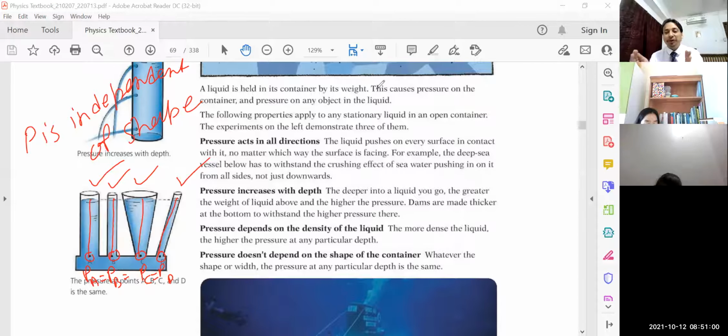It will cover the same horizontal distance from the point of ejection. You should remember this point.